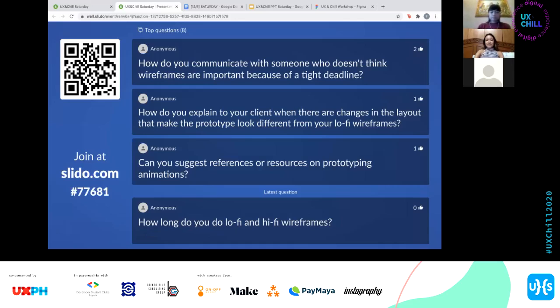I think same answer, na parang if it's a change from lo-fi to hi-fi, it's better to explain your process. It's okay. Yeah, but if lo-fi to hi-fi, it's better to explain your process through it. Na bakit naging from yung TLDR ng point A to point B.